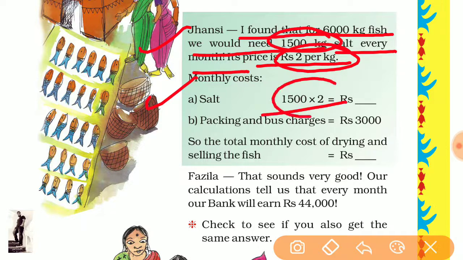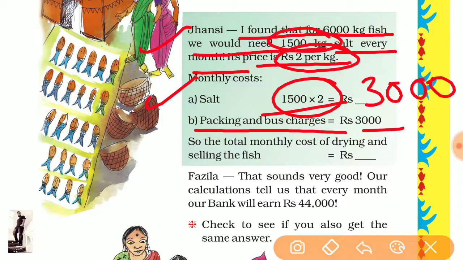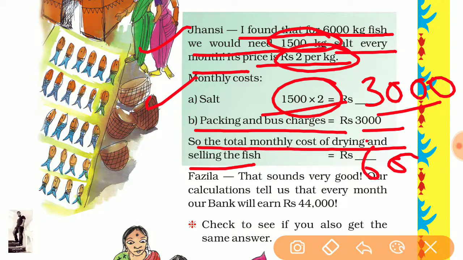So we multiply it, there is 3,000. You can easily do it. Okay. Now come to packing and bus charges, which are 3,000 rupees. So the total monthly cost of drying and selling is 3,000 plus 3,000 equal to 6,000. Okay, add this one and this one, and you will get your answer.